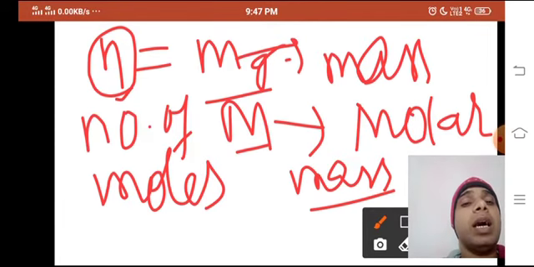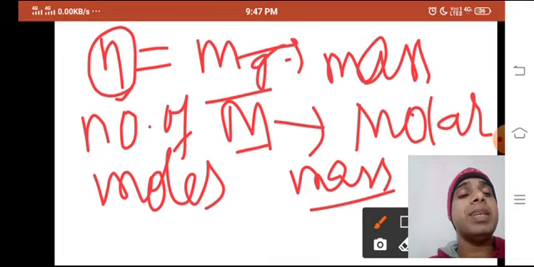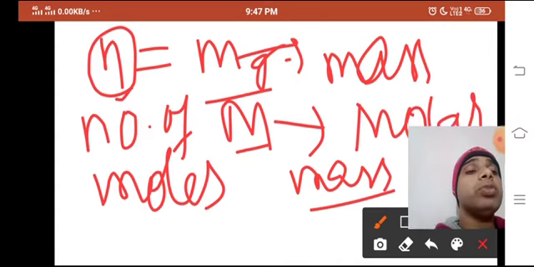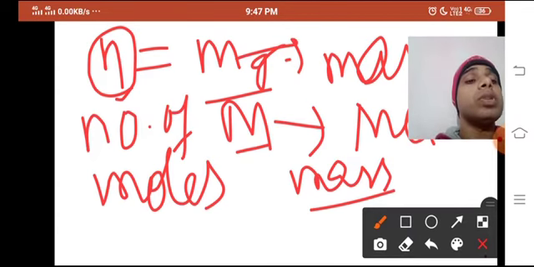There is not only one formula used to calculate the number of moles. The first formula is this one, when the mass is given in the question. But if the volume is given in the question, then how can you calculate the number of moles?